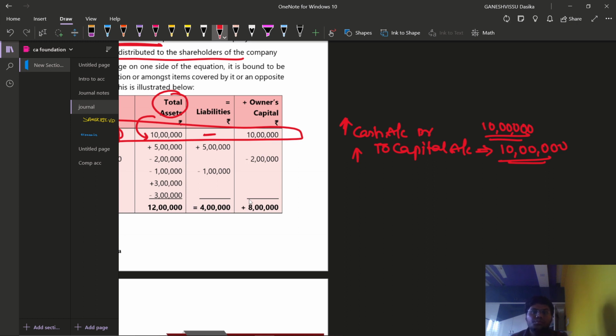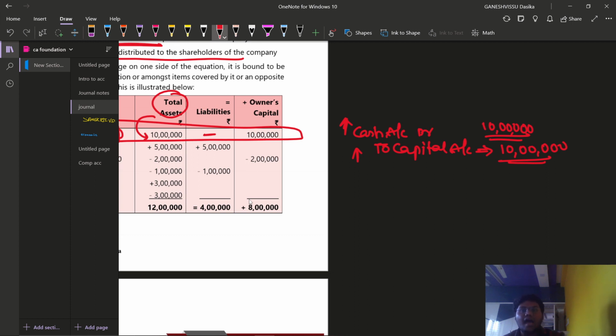What does it mean now? Whenever you introduce some cash to the business, the business is receiving the capital, right? Business is receiving the amount. Then the business is liable to pay back to the person, that is the sole proprietor. Then the liability has also increased in the form of capital. Whenever we introduce cash to the business, assets are increased by 10 lakh rupees.